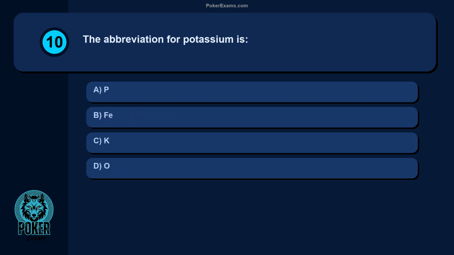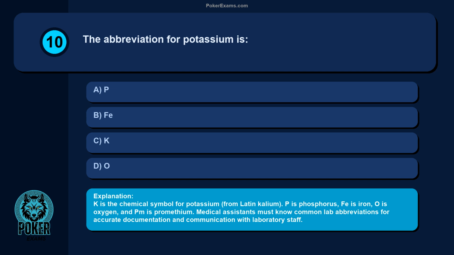Question 10. The abbreviation for potassium is: P, Fe, K, O. K is the chemical symbol for potassium, from Latin kalium. P is phosphorus, Fe is iron, O is oxygen, and Pm is promethium. Medical assistants must know common lab abbreviations for accurate documentation and communication with laboratory staff.